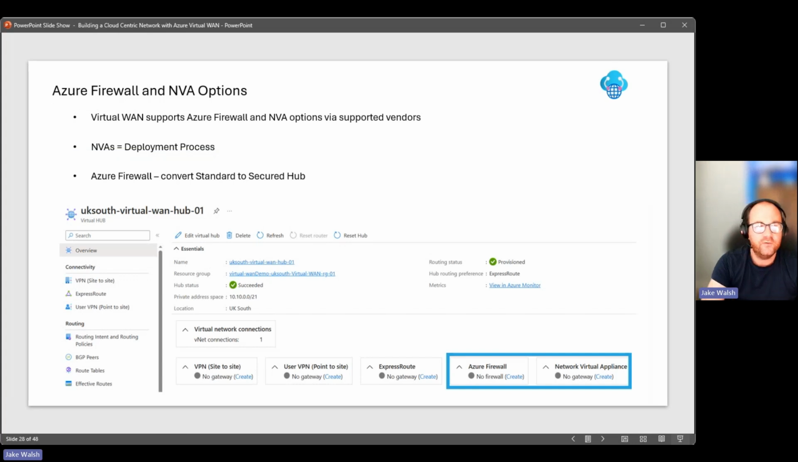So talking about Azure Firewall and NVA options. Azure Virtual WAN supports Azure Firewall, and NVA options are supported via those supported vendors. So there's a list of vendors available within the documentation. I'll provide some links to all of that later on. NVAs do have a deployment process that you'll need to run through. Again, straightforward, easy to deploy. Azure Firewall, however, is a very automated process. There's a very minimal few steps you'll need to go through and it allows you to convert standard hubs, those hubs without firewalls, to secure hubs that have Azure Firewall or another solution deployed in them.